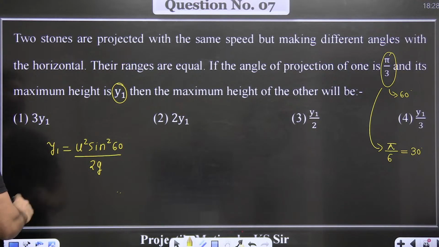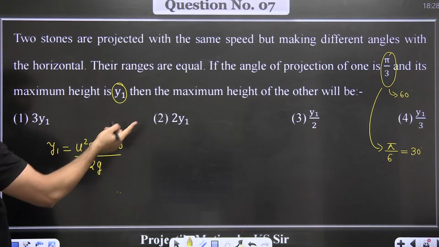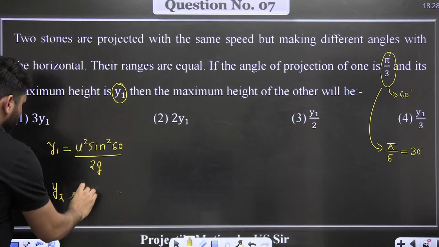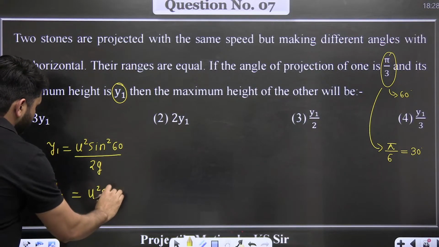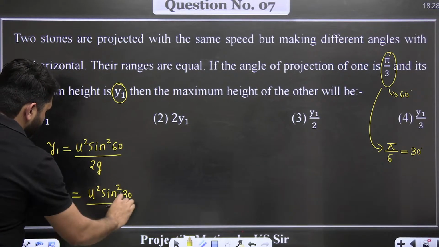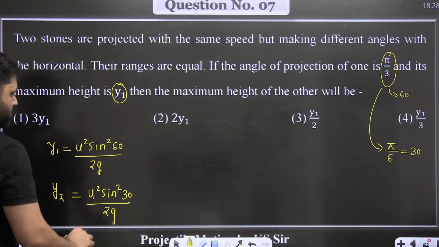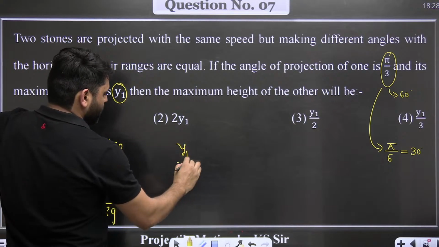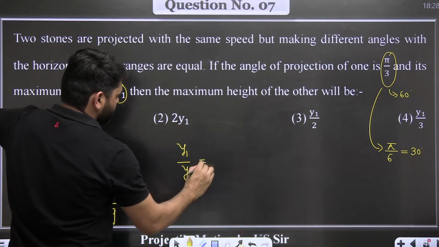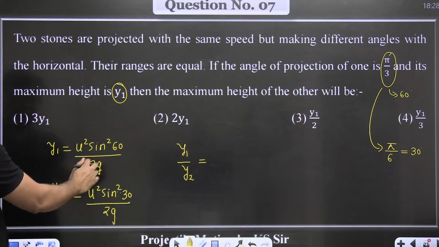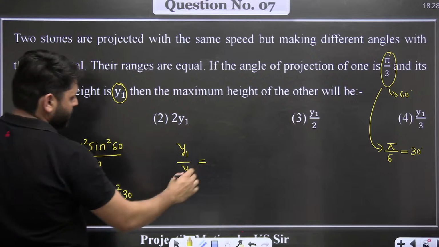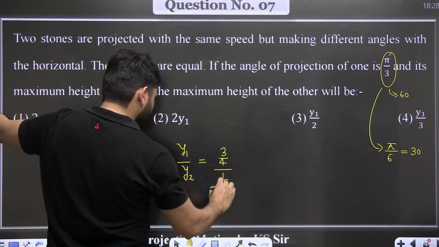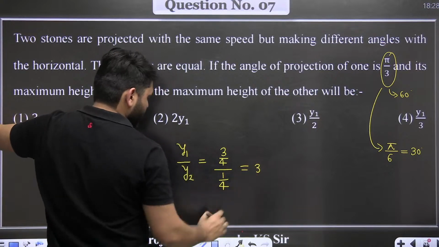They are projected with the same speed, but the theta is different. So the first angle we know. The second maximum height will be u square sine square 30 divided by 2g. Now we divide both. We get y1 divided by y2 is equal to this divided by this. u square by 2g will cancel out. 3/4 divided by 1/4 comes out to be 3.